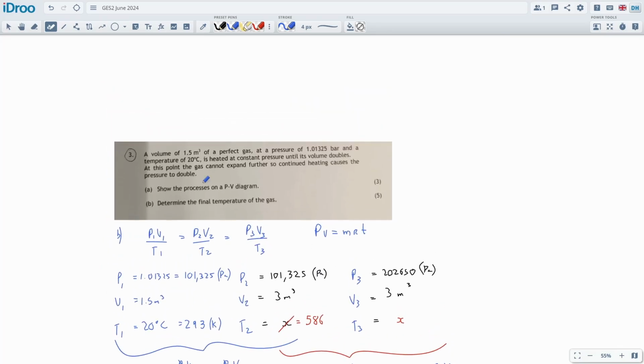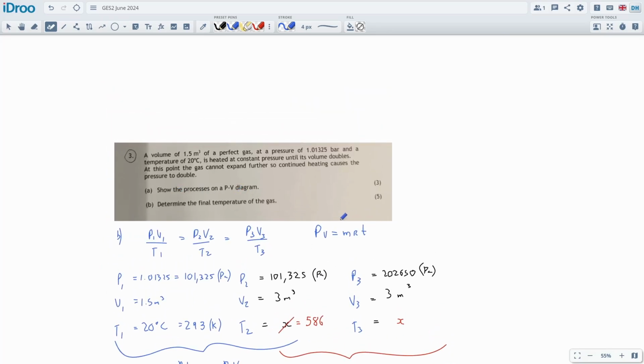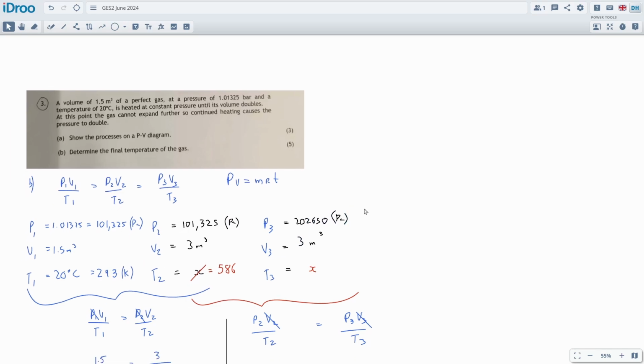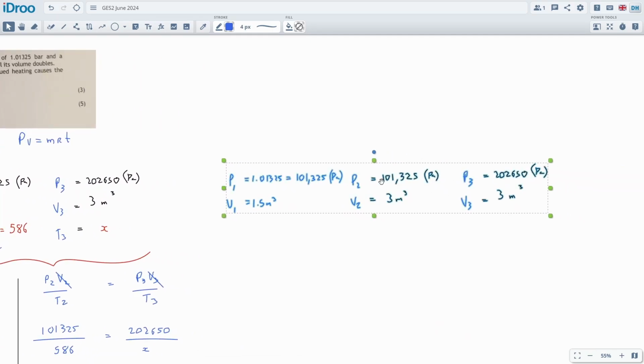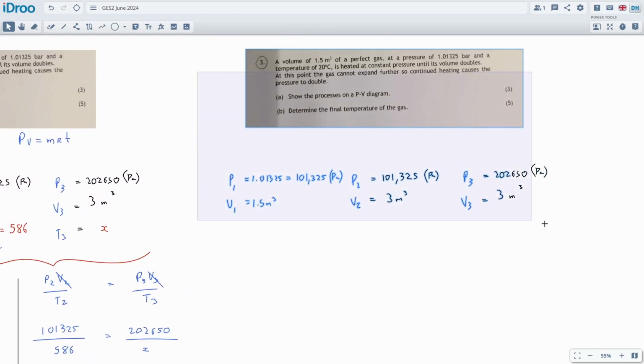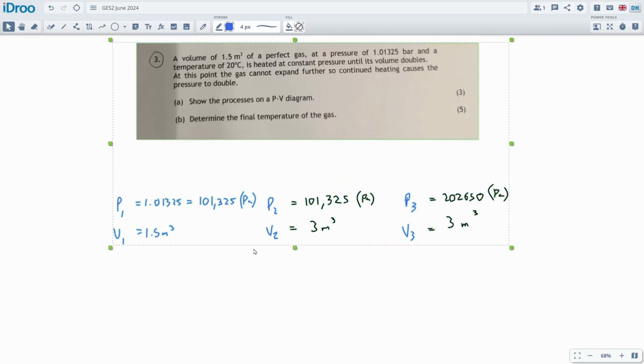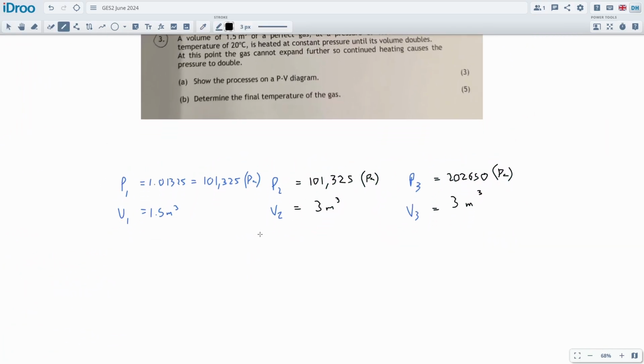Okay, great. And then show the process in a pressure volume diagram. All right, well, we've got all our data now. We don't actually need the temperature, so we could have done it from just the pressure and volume information. Let's bring our pressure and volume information off to the side, and the question as well. The reason why I'm doing this second is because, first of all, I want to see everything lined up, but also it's a rarer question. We don't do many pressure volume diagrams. They're coming up more and more in the recent papers.